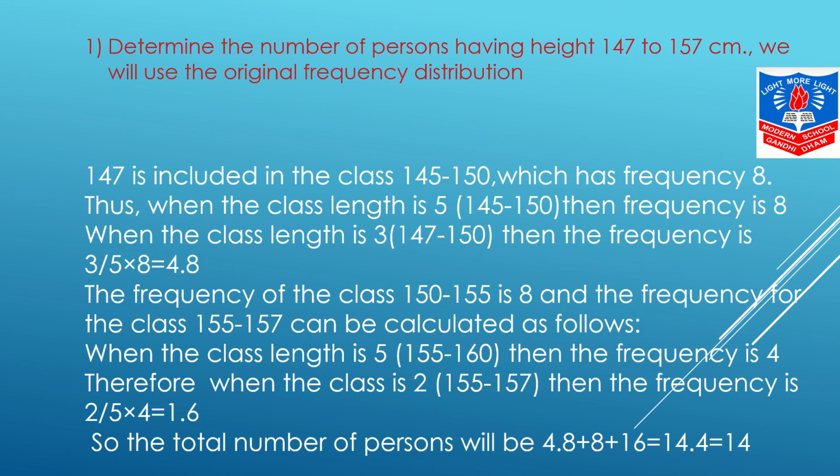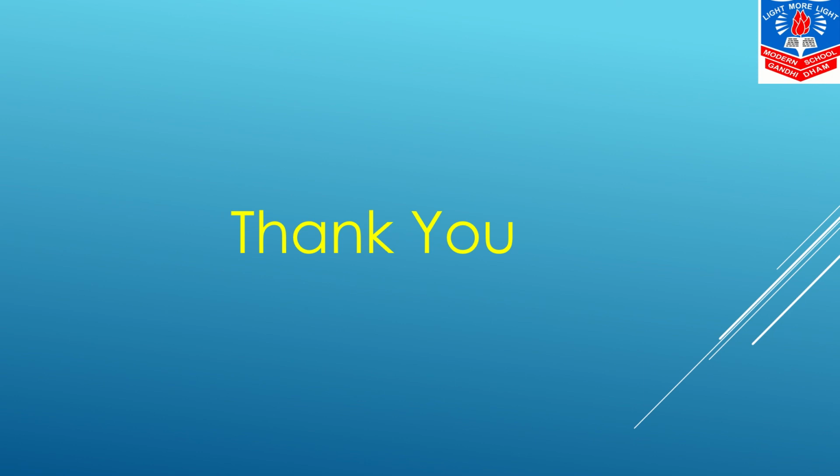So the reason is obvious. The difference is because over here the classification is into continuous frequency distribution. Approximate values are used instead of the original raw data. Students, I hope I am clear to you.